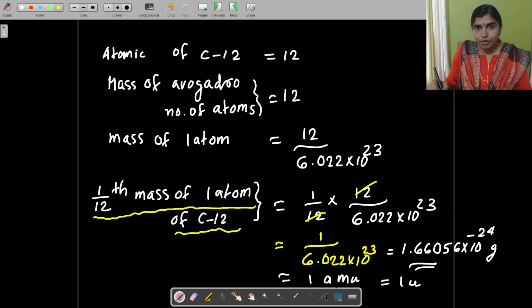A stands for atomic, M for mass and U for unit. And that is equivalent to U. Now it is replaced by U. What is meant by U? That is unified mass. Okay.